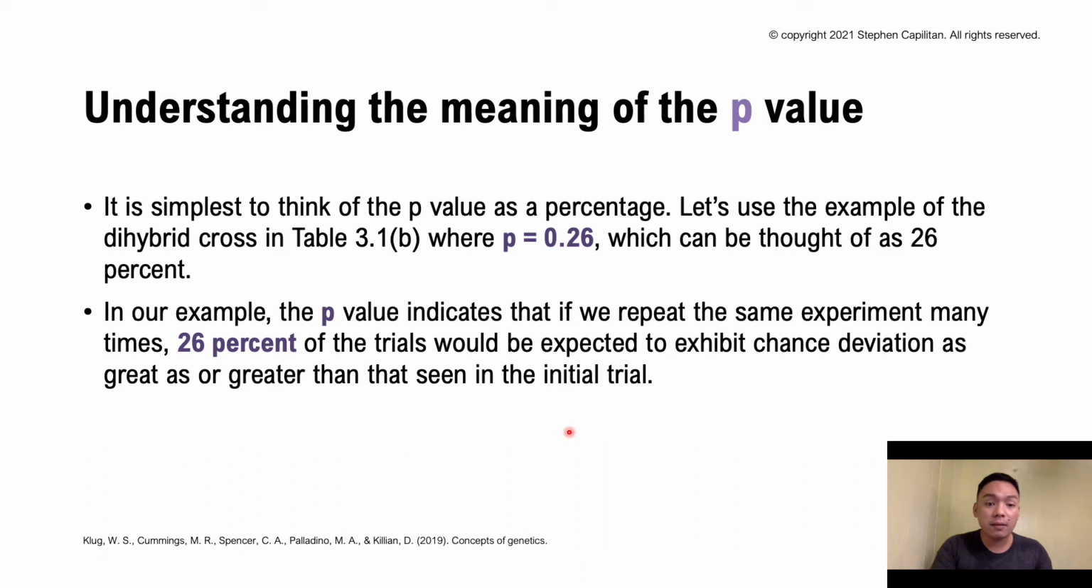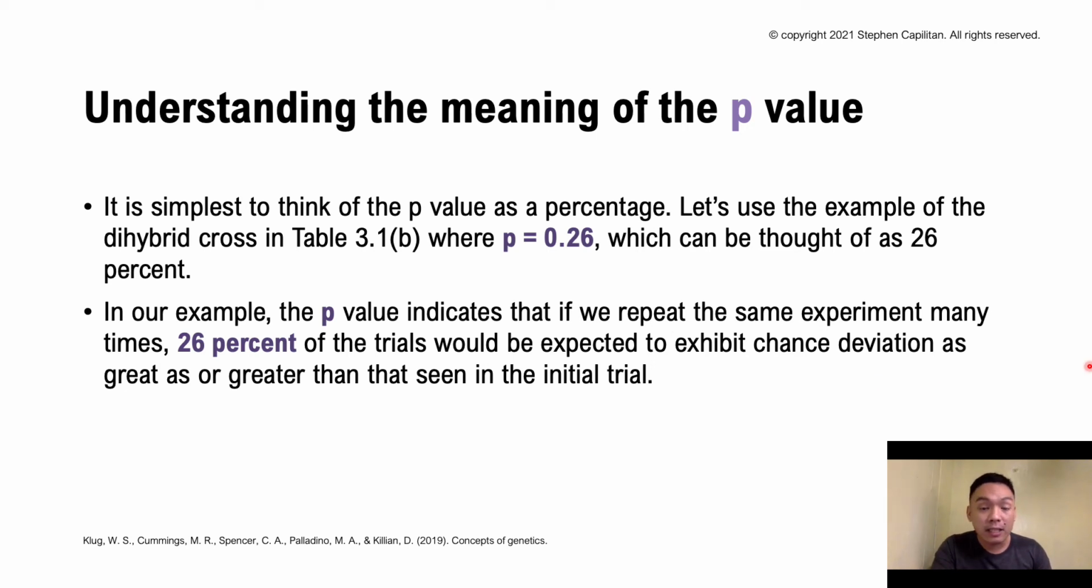So conversely 74%, because 26 plus 74 is 100, and 74% of the repeats will show less deviation than the initially observed, which technically is a result of chance. Thus the p-value reveals that your null hypothesis concerning the dihybrid cross, the 9:3:3:1 ratio, is never proved or disproved absolutely.